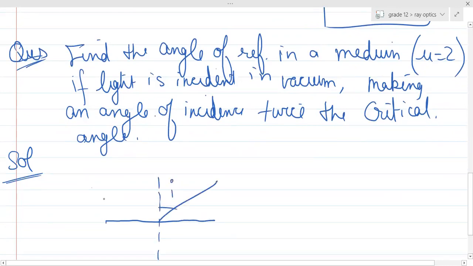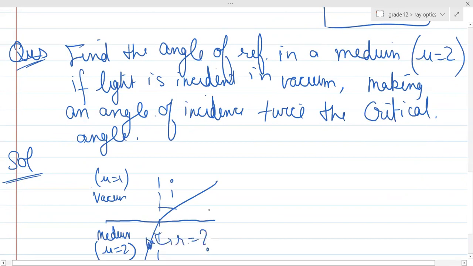This is the angle of incidence. It is going from vacuum to the medium which is having a refractive index mu equal to 2, vacuum is mu equal to 1, and it goes like this, rarer to denser. So this will be R. And so you need to find out this R when this I is basically twice the critical angle. Right?